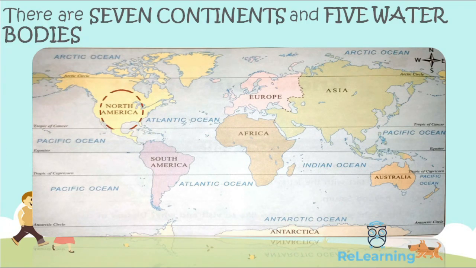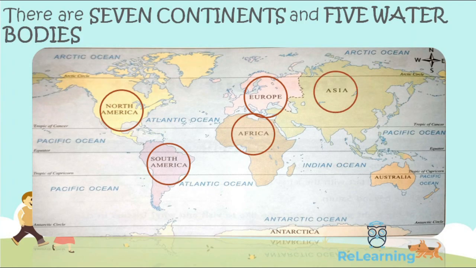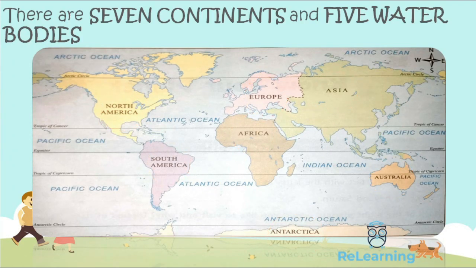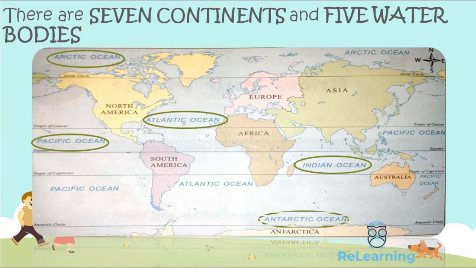The 7 continents are North America, South America, Africa, Europe, Asia, Australia and Antarctica. The 5 water bodies are Arctic Ocean, Pacific Ocean, Atlantic Ocean, Indian Ocean and Antarctic Ocean. Let's move on to the next part.